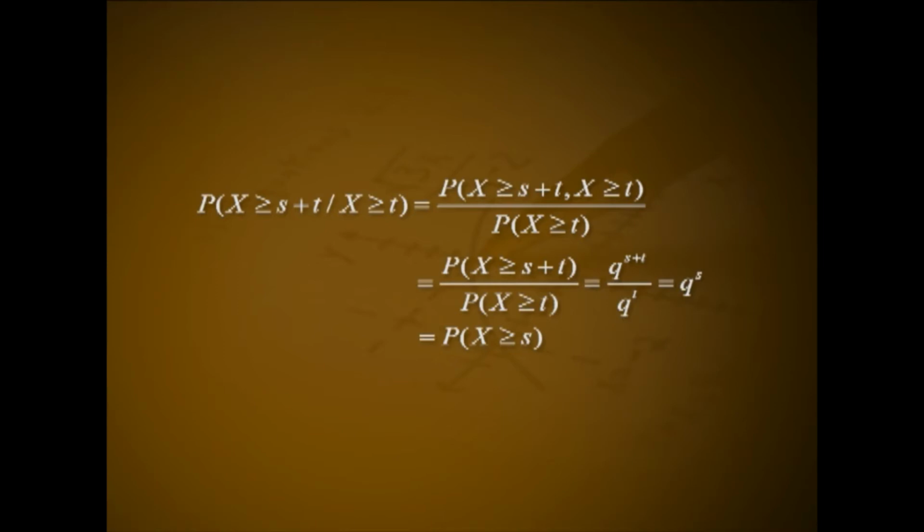P(X ≥ s + t | X ≥ t) = P(X ≥ s + t, X ≥ t) / P(X ≥ t). That is equal to P(X ≥ s + t) / P(X ≥ t). That is q^{s+t} / q^t. That is q^s, which is equal to P(X ≥ s).